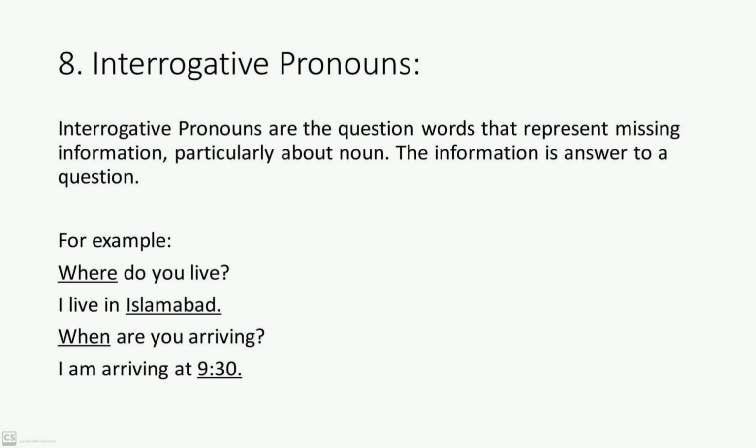For example, you ask somebody, where do you live? And the answer to that question is, I live in Islamabad. Islamabad is a noun. So the missing information is a noun. Hence, the word where is considered an interrogative pronoun. When the missing information is a noun, the question word is considered an interrogative pronoun.